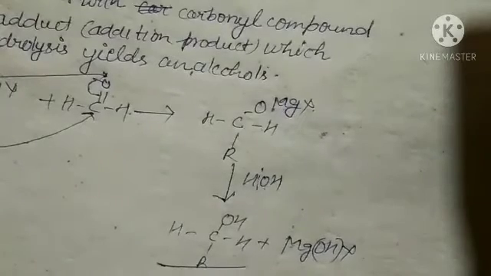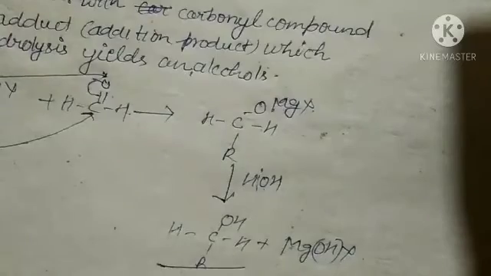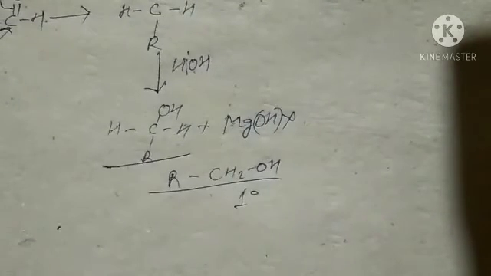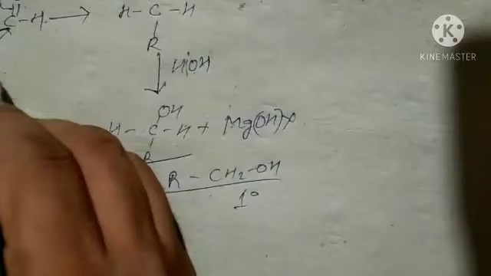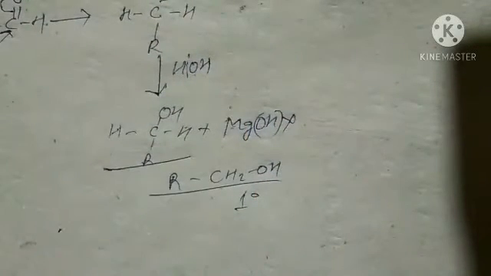So we got primary alcohol. So when formaldehyde reacts with RMgX it gives primary alcohol.